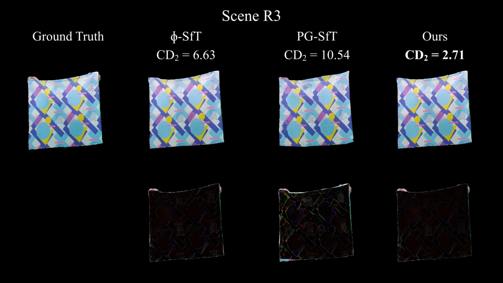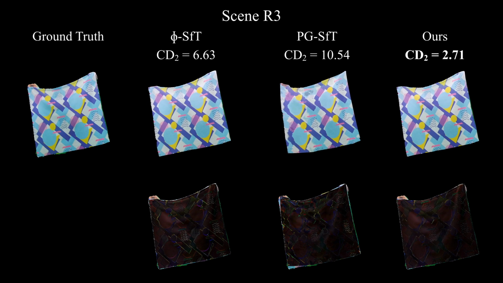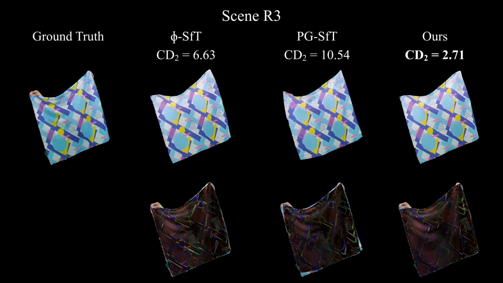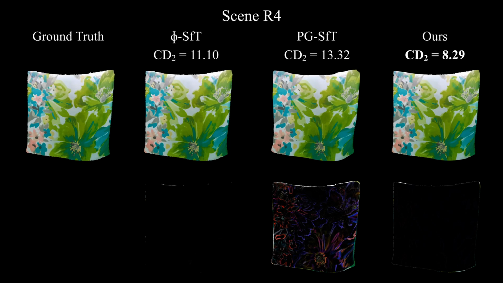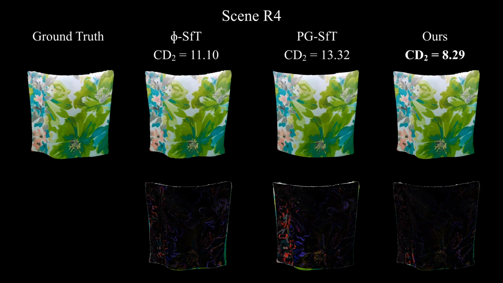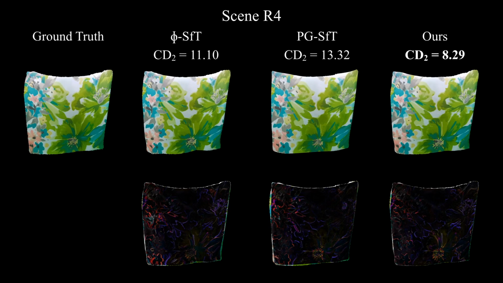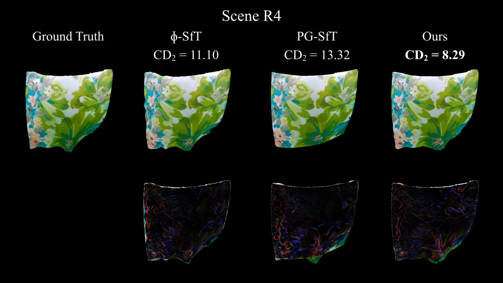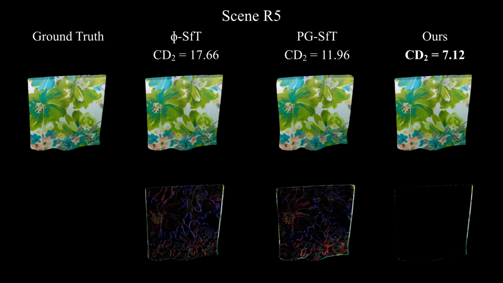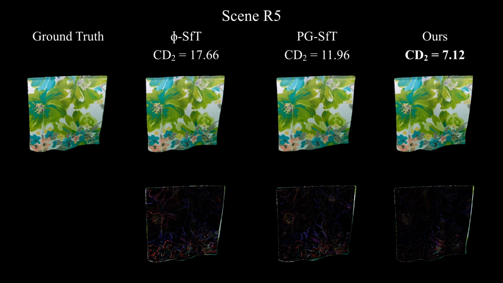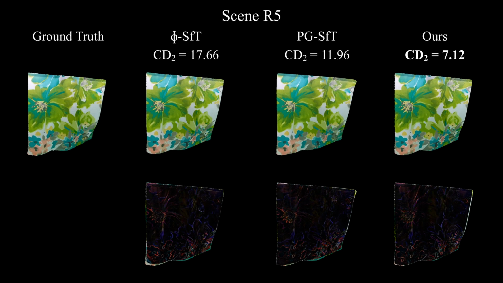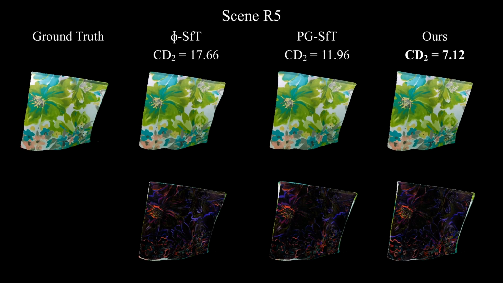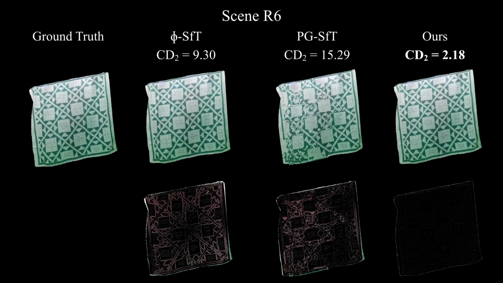Here we show the target video and the renderings of each method in the top row, and the corresponding difference images in the bottom row. The mean squared chamfer distance is also shown for each method and each scene. We obtain more accurate geometries than phi-SFT and PGSFT, which also leads to renderings that are closer to the ground truth video. The evaluation of other metrics yields similar results, and they are all given in the supplementary material of our paper.